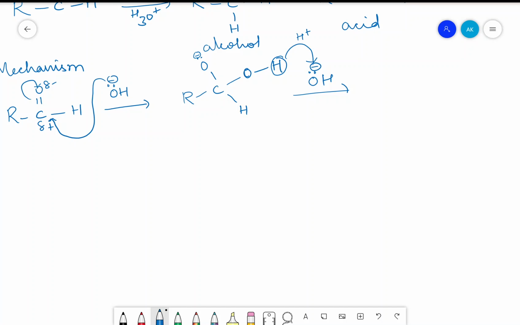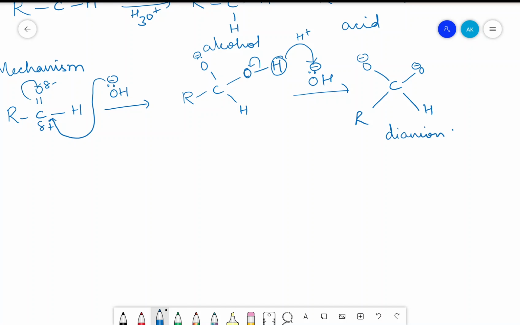That means this bond will shift onto this particular oxygen. So this results in the formation of an unstable dianion, that is, carbon already was having an oxygen with a negative charge. Now it will have one more oxygen with a negative charge, followed by R and H. So this is the dianion.